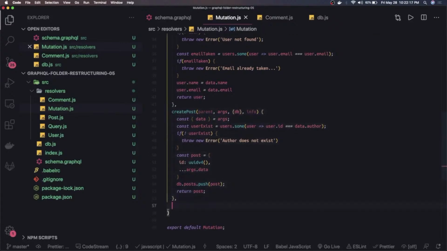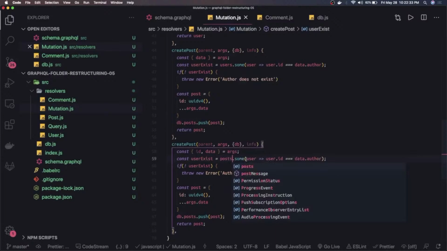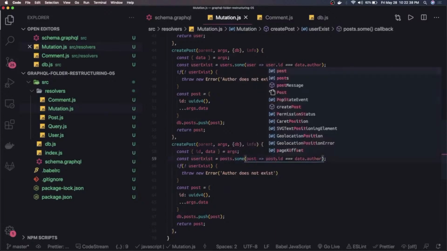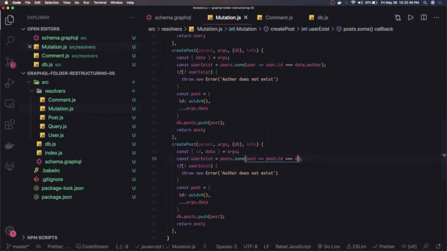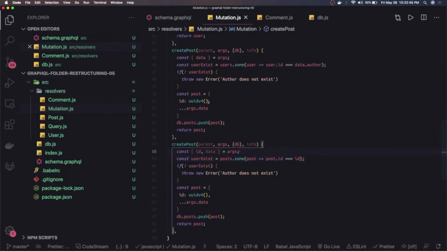Now update post. In the update post, what we are doing, first of all we are trying to get the data. Here we are getting two things, ID and data. First we will check, do we have a post with this ID? So we are just checking post.id equal to the ID which you are passing. It's like update post by ID, delete post by ID, and create post with author ID. Same, right? So we are just saying, okay, the post exists.